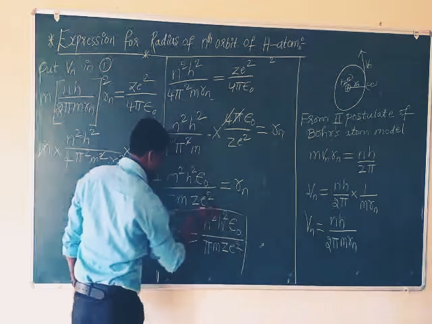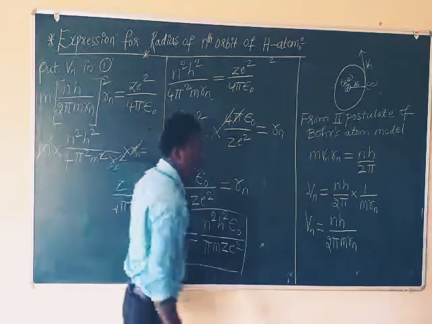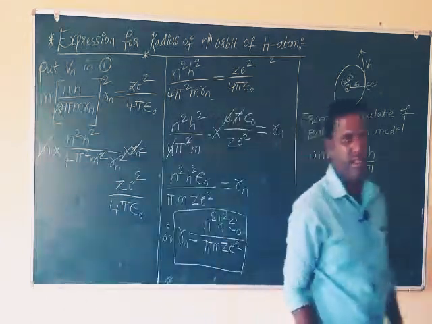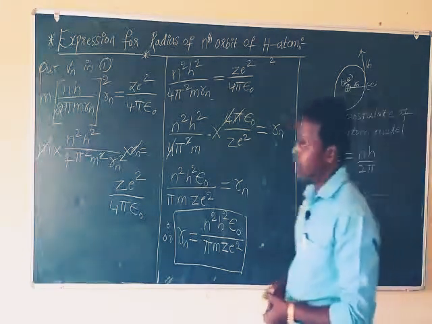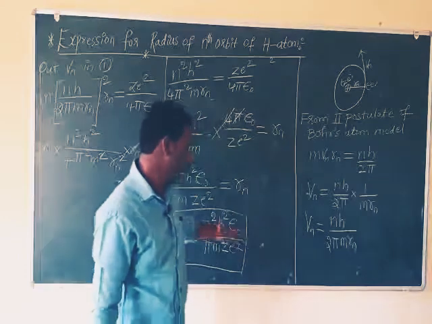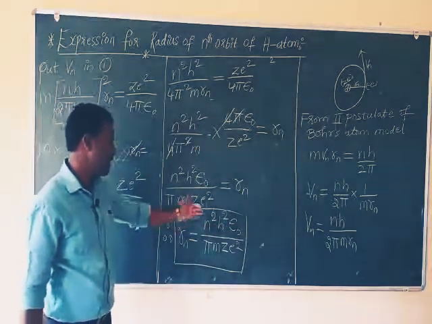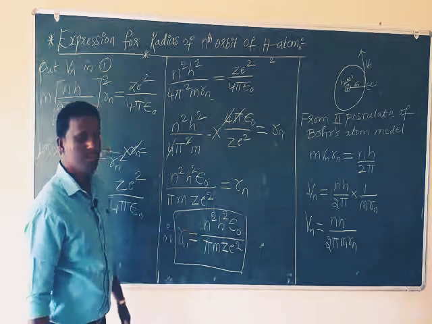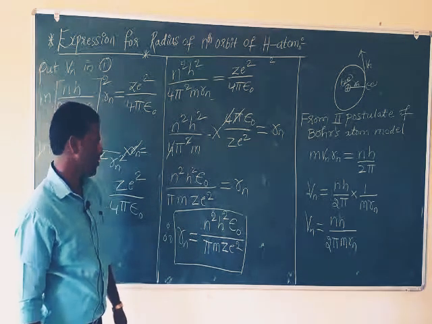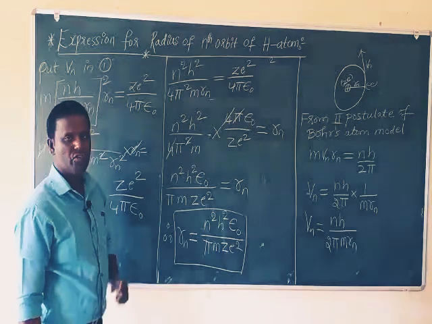This is the expression for radius of nth orbit of hydrogen atom. What is the expression for radius of nth orbit of hydrogen atom? What final formula did you get? N square h square epsilon naught divided by pi m z e square, right?